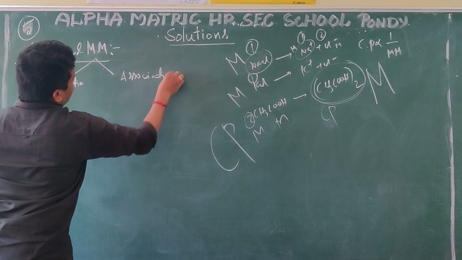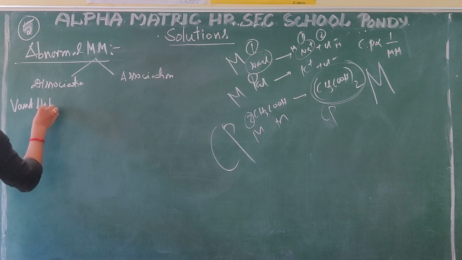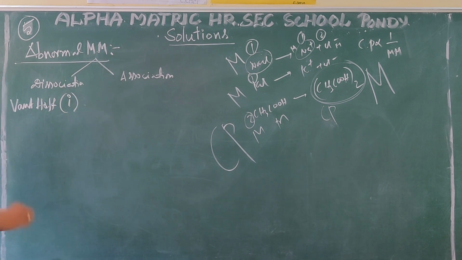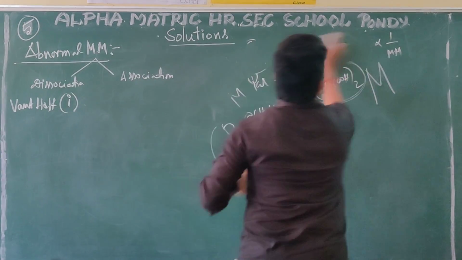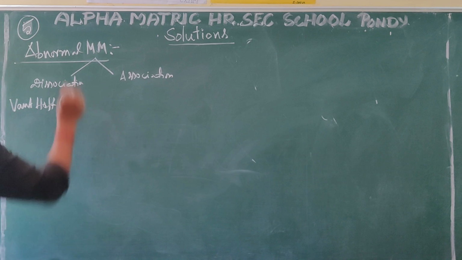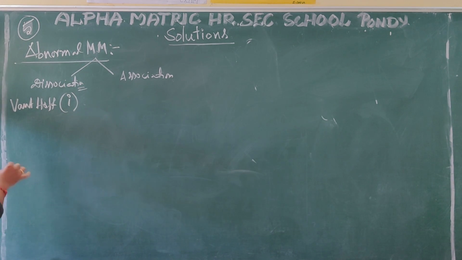This can be explained by Van't Hoff very clearly. Van't Hoff factor, that is i. I will take dissociation first.